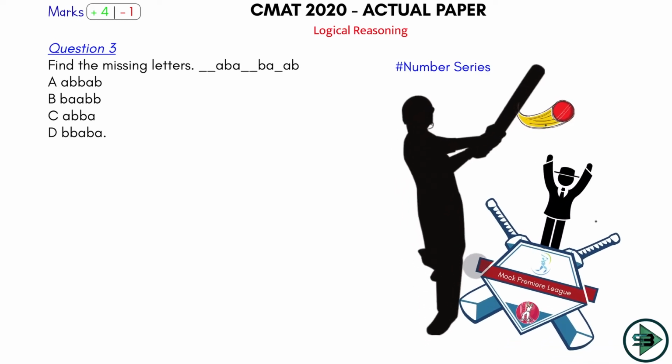Okay, if you had seen the basics classes of CMAT 2021 course, we know how to solve alphabetical number series. What do you do for this? Just take the option and put it here. So what is the first option? Let's say this is AB.